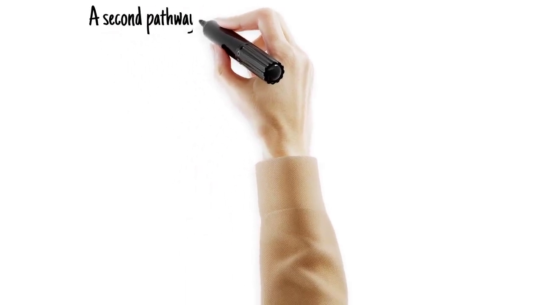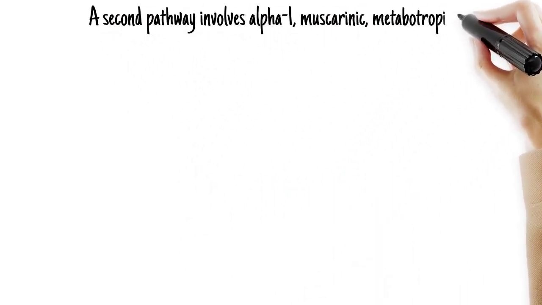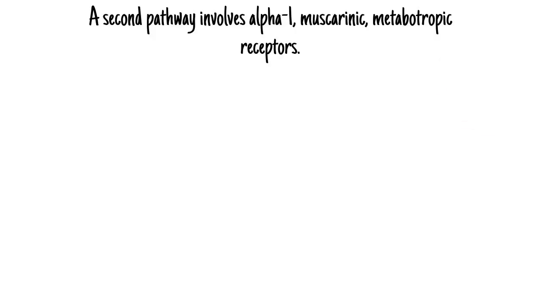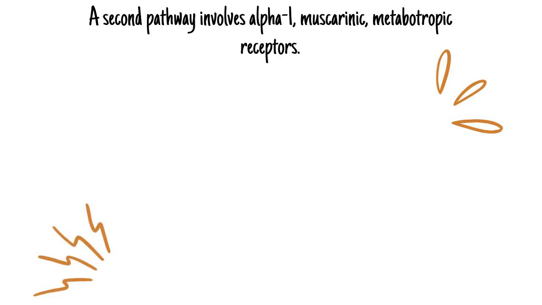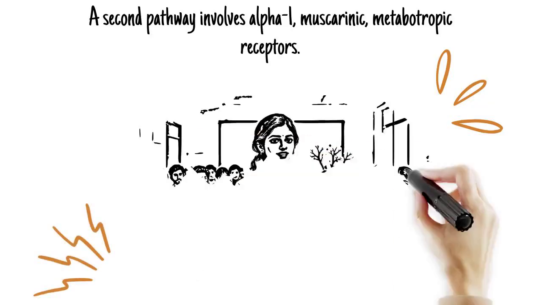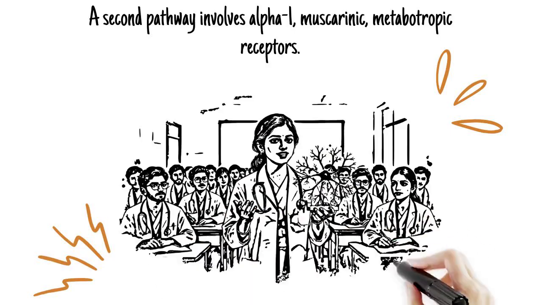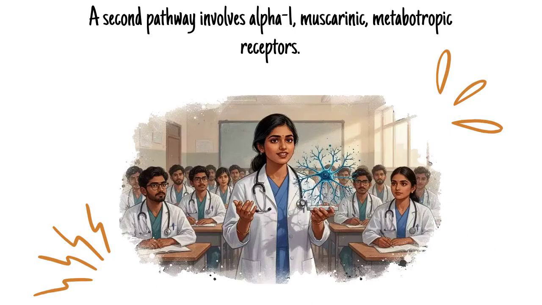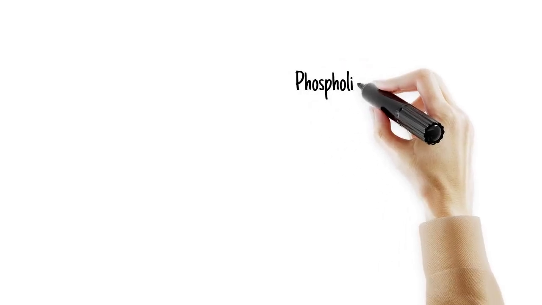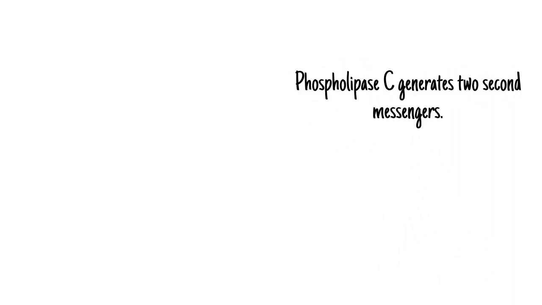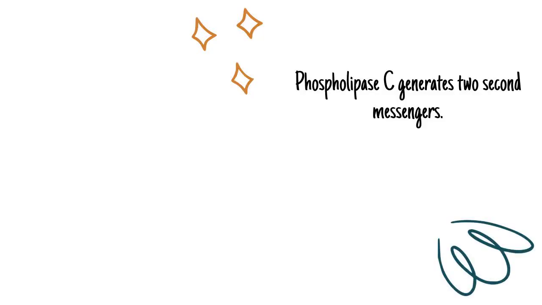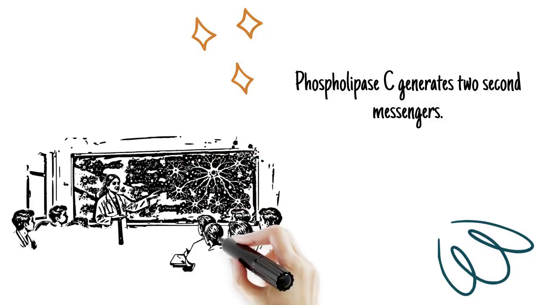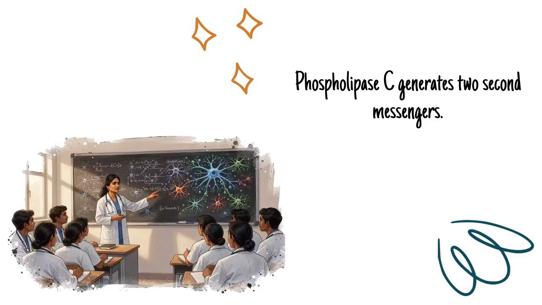A second major intracellular signaling pathway involves receptors such as alpha-1 adrenergic receptors, muscarinic cholinergic receptors, and metabotropic glutamate receptors. When neurotransmitters bind to these receptors, they activate the enzyme phospholipase C. This enzyme cleaves a membrane lipid called phosphatidylinositol 4,5-bisphosphate into two distinct second messengers, 1,2-diacylglycerol and inositol 1,4,5-trisphosphate.